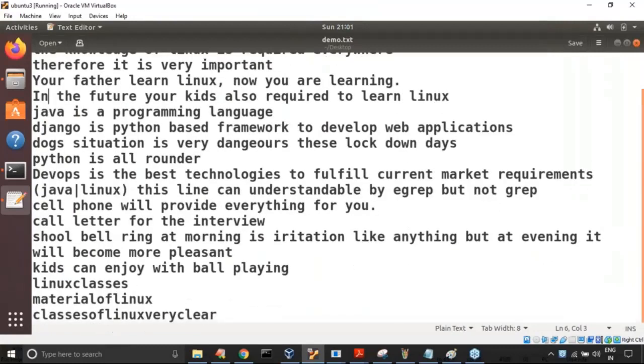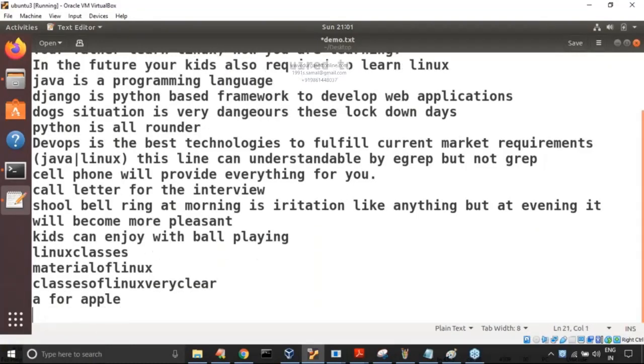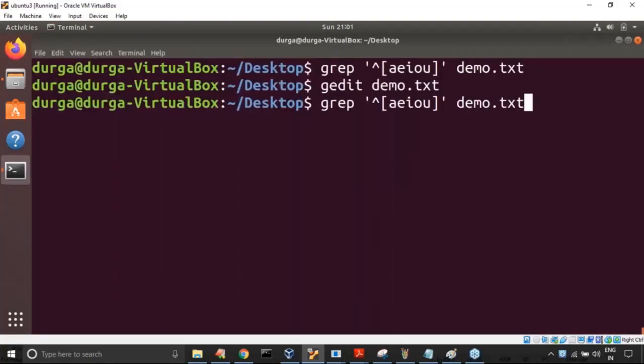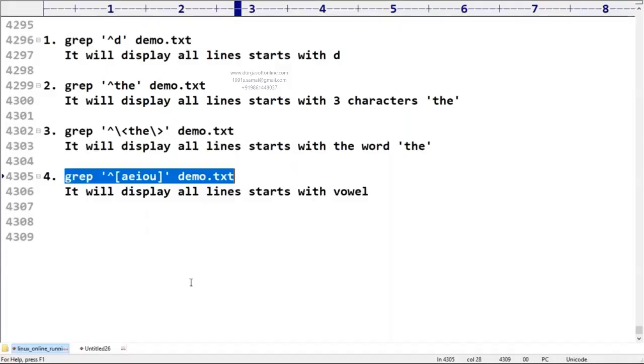Now I'm taking A for apple, E for egg, I for ice. Now observe that, have a look once. A for apple, E for egg, I for ice, something like that we are going to get. It is always going to search for lines that start with a lowercase vowel.